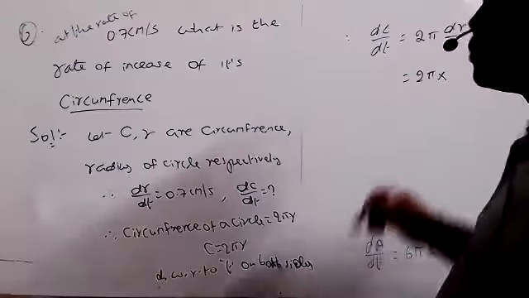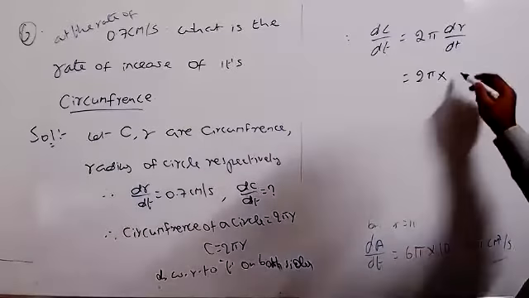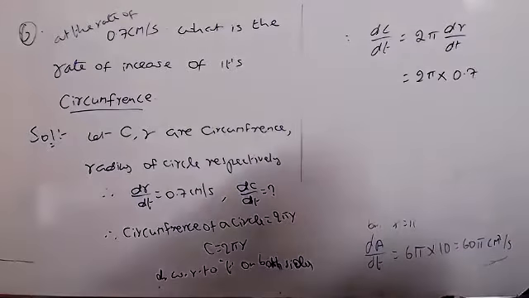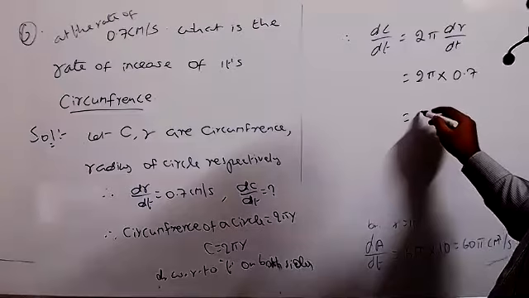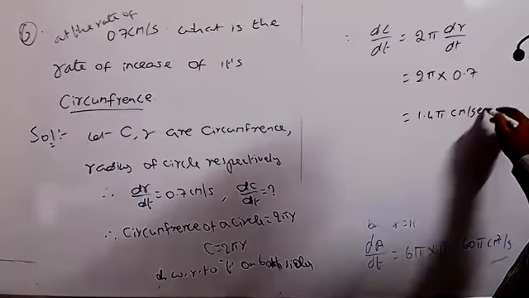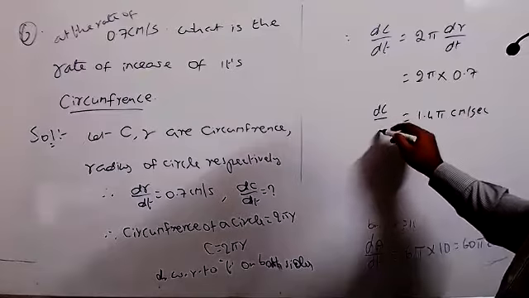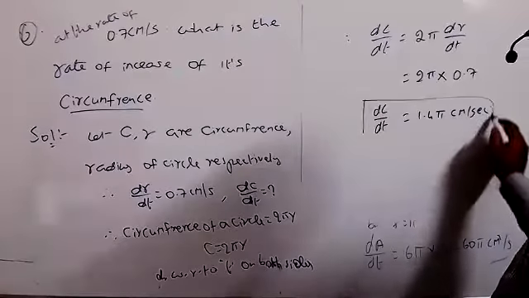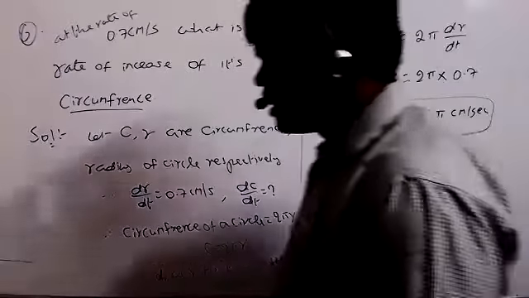So 2 pi into dr by dt, and we got the value 0.7. 2 into 0.7 equals 1.4 pi centimeter per second. This is the value of dc by dt.